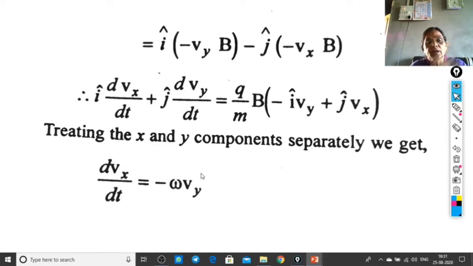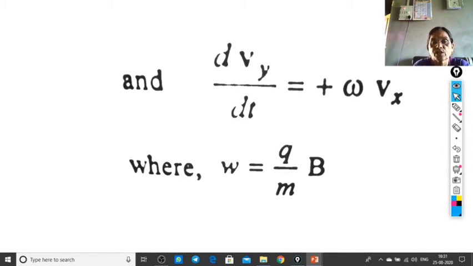That is, the time derivative of the x component of the velocity is equal to minus omega Vy, and the time derivative of the velocity component Vy is equal to plus omega Vx. After treating the x and y components separately, we are able to have these two equations, dVx by dt and dVy by dt.